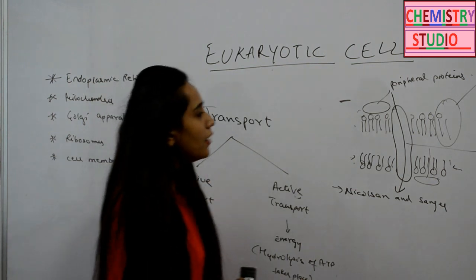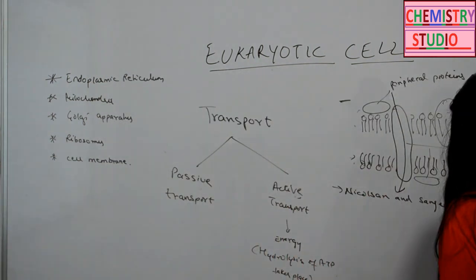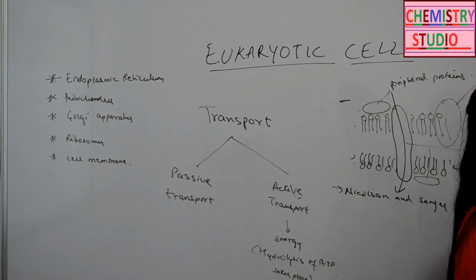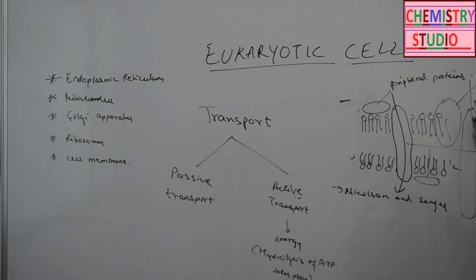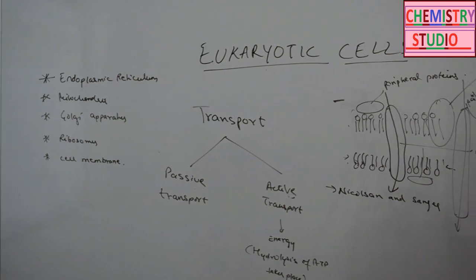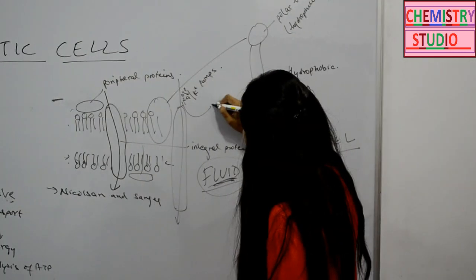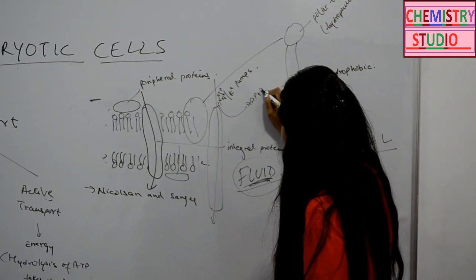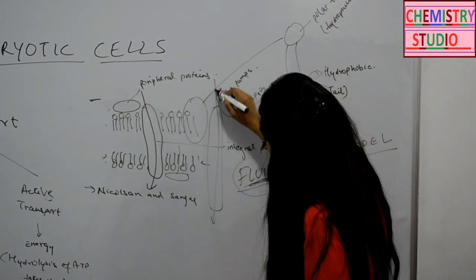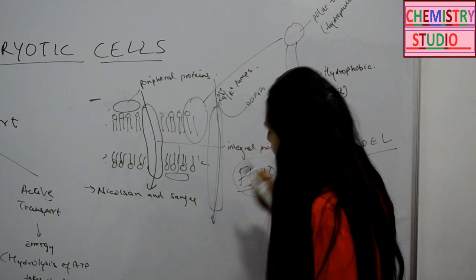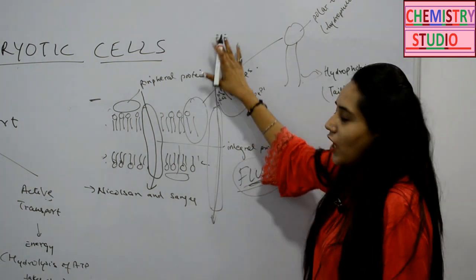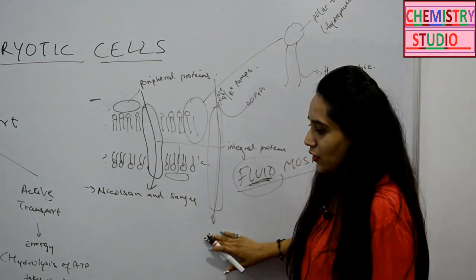For that you have sodium potassium pumps, through which, with the hydrolysis of ATP, like ATP changes into ADP plus Pi, your polar molecules are transported from the outer side to the inner side.